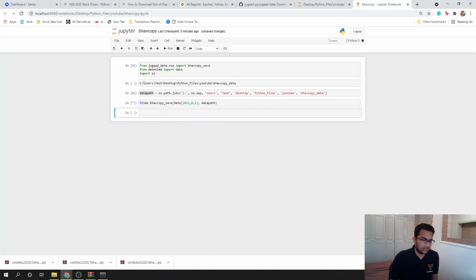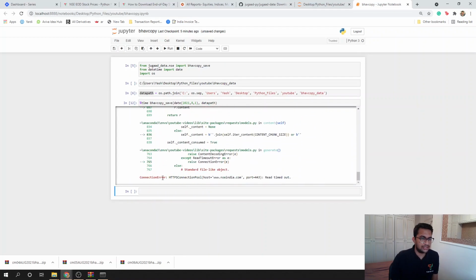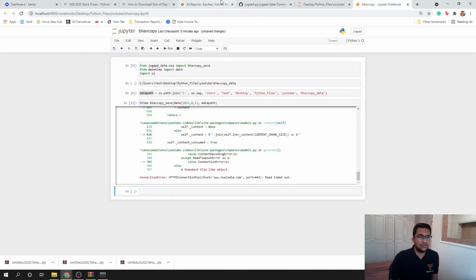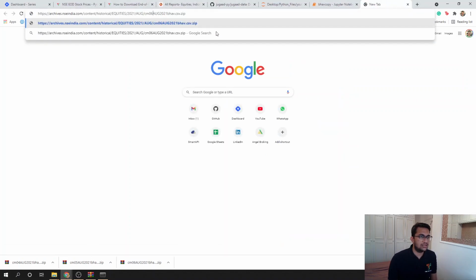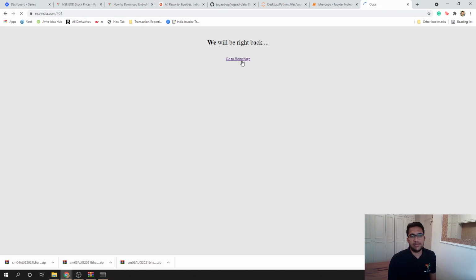So what does happen here? Now this is taking longer than usual, and it will give you a timeout error, connection error, HTTPS connection pool. Why did it do that? Because that link does not exist. Like the link which we were talking about before, this particular copy link address, if I do this and just replace it here with 1, it will tell you we'll be right back. Go to homepage.